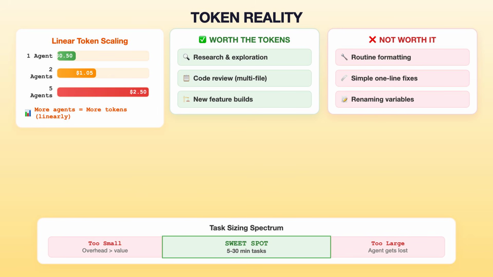Size tasks appropriately. Too small and coordination overhead kills you. Too large and teammates work too long without check ins. Find that sweet spot of self contained units that produce a clear deliverable.